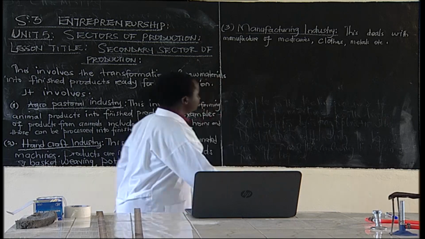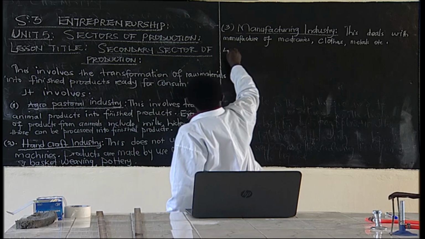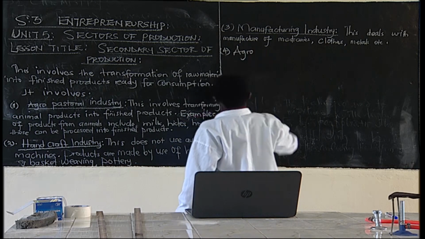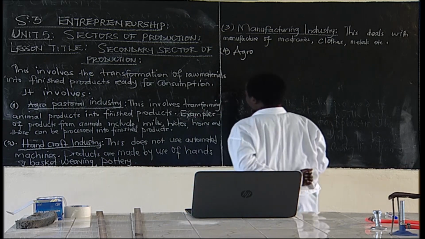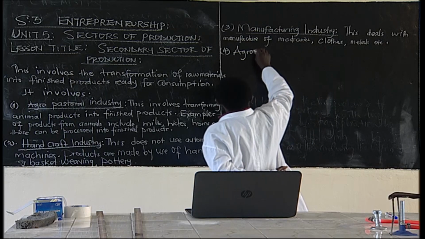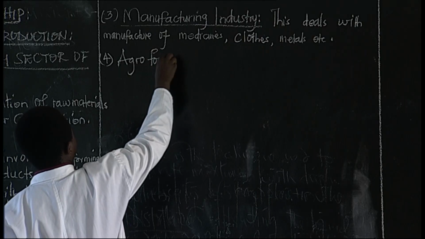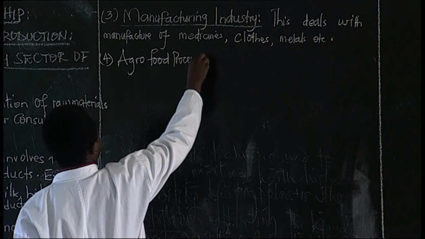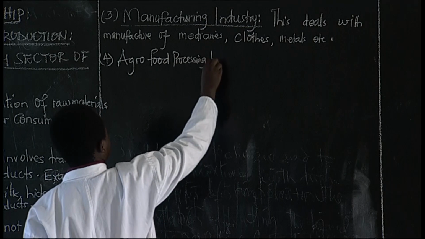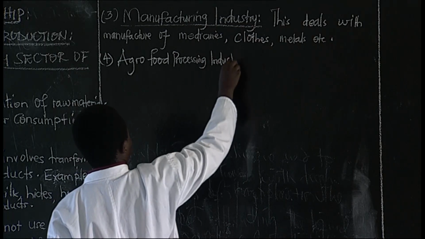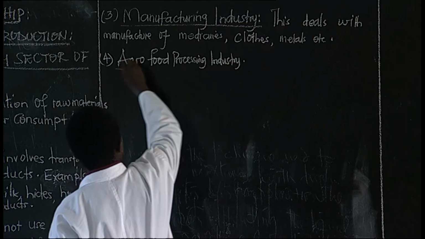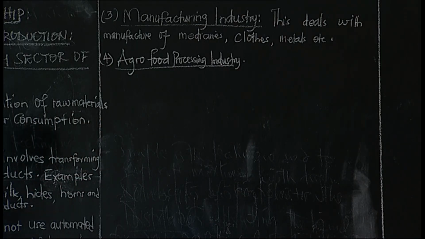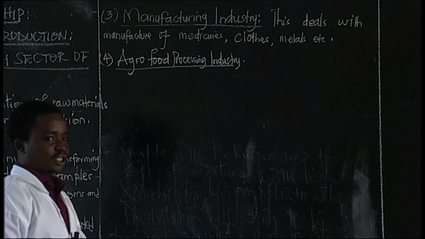Then we have what we call the agro-food processing industries. With this one, it transforms agricultural products into finished products ready for consumption.